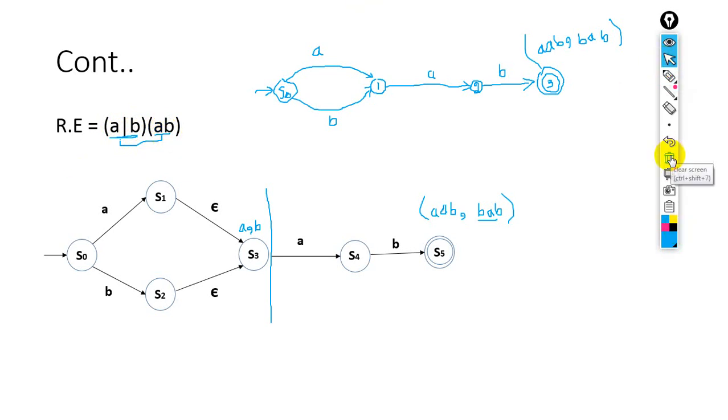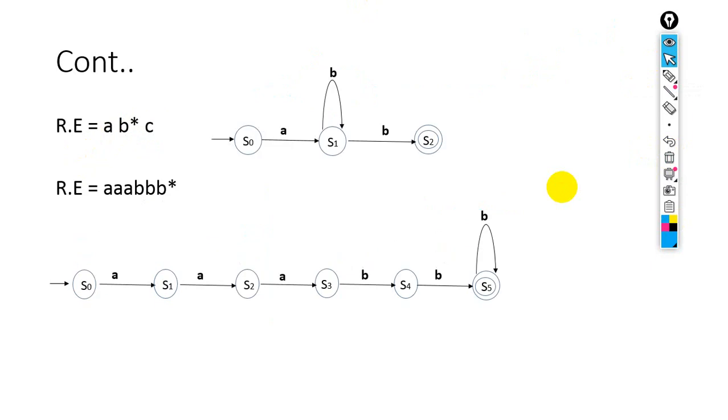Next what we have, the A, B star C. How will we draw the transition for star?